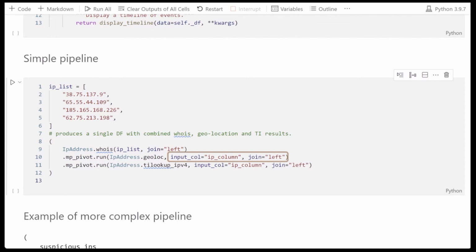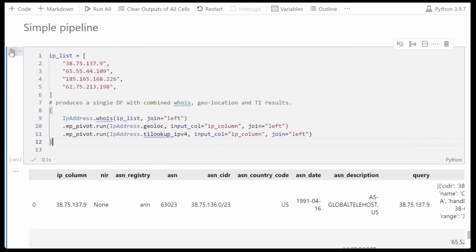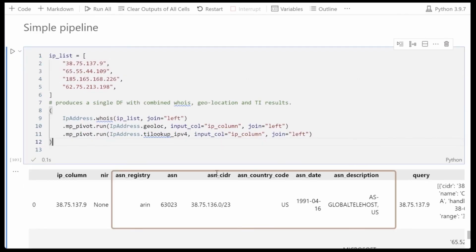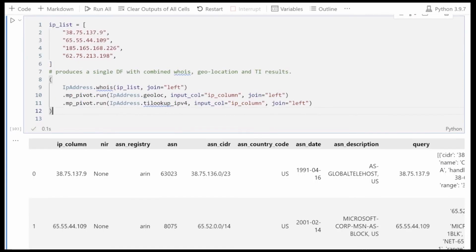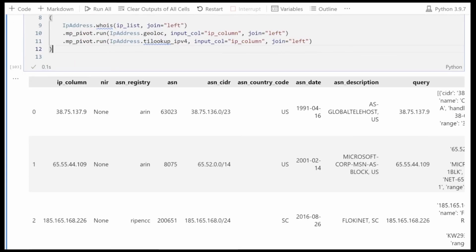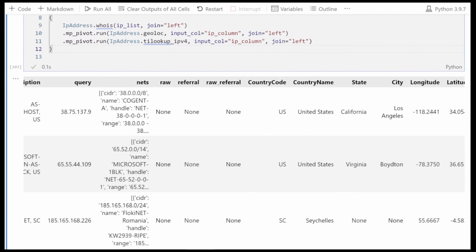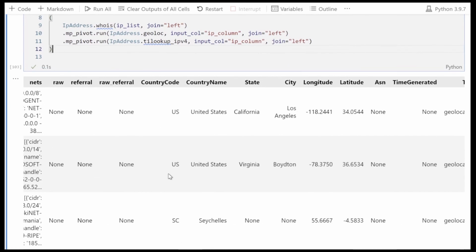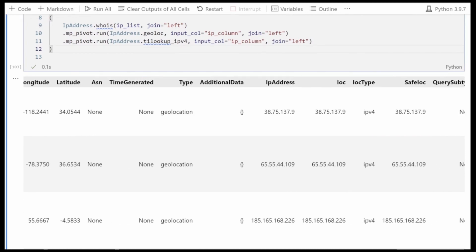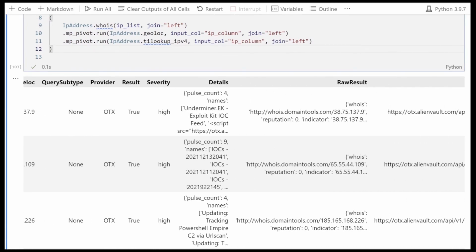Each one produces a data frame, and we can see the results here in a combined data frame where we have the whois information, the IP address ownership. We have the geolocation information, country, ideally the city where the IP address is homed, and threat intelligence reports, all combined into a single data frame.